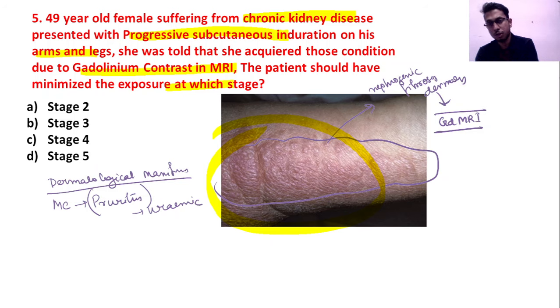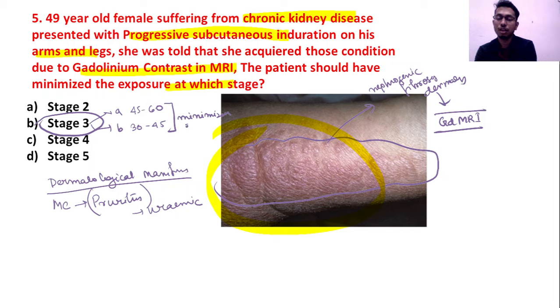Now it is due to gadolinium MRI. It is said that whenever there is stage 3, and what was stage 3? Stage 3 is again divided into A and B. Total GFR is around 30 to 60. A is 45 to 60. B is 30 to 45. In stage 3, minimization of exposure is done, that is, the dosage is reduced, whereas it should be avoided in stage 4 and stage 5 disease.